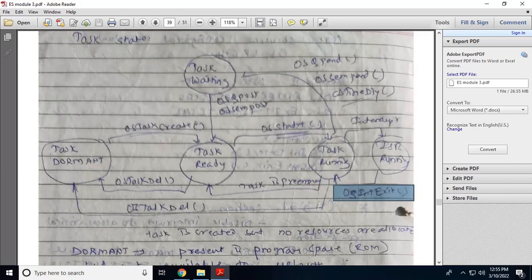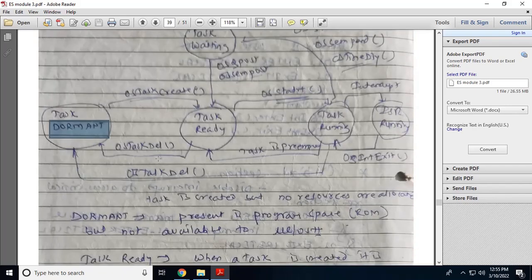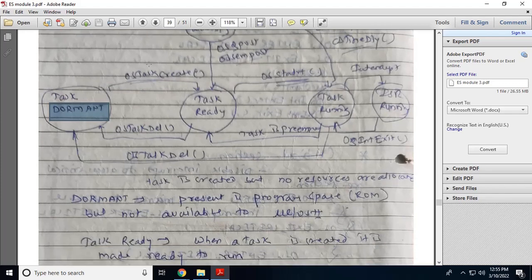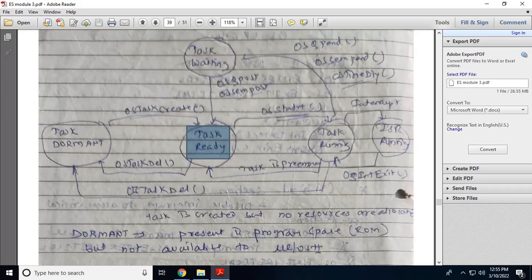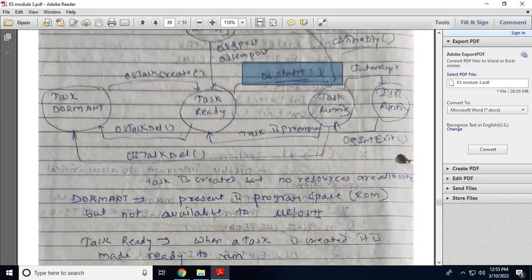So, the task states: dormant, where the task is created but no resources are allocated. Whenever the task is ready, by calling the function OSTaskCreate, it is ready for execution. When you call the function OSStart, it will start multitasking. So the task will move from ready state to running state.